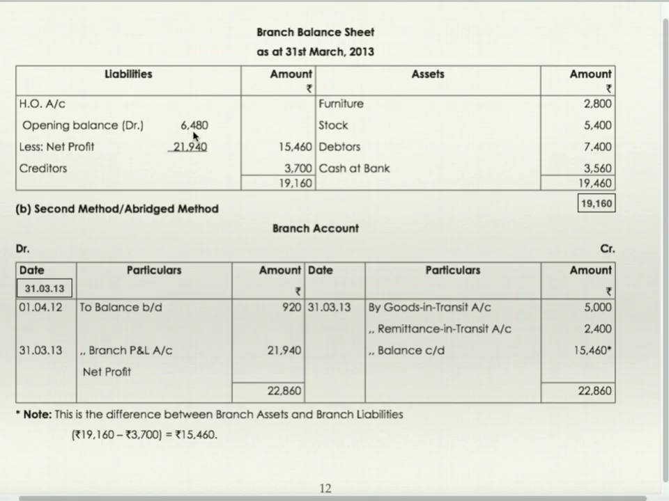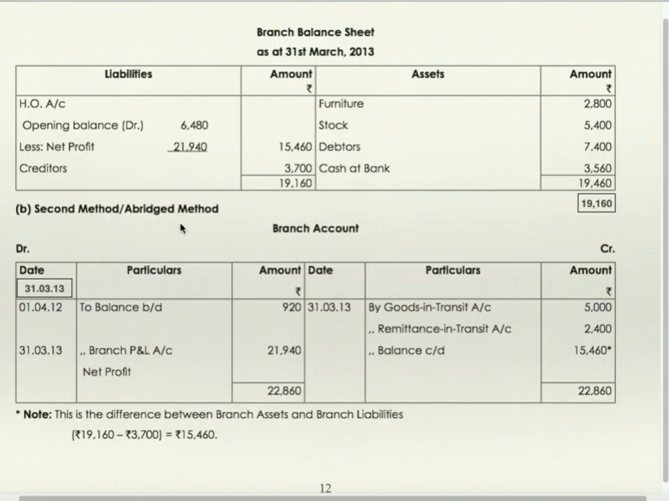This is a debit balance, and this profit is credit. So the net figure will be the net balance. You will get a credit balance. That is the reason why it is to be written on the liability side of the balance sheet. Head office account 15,460. 6,480 debit, 21,940 credit, plus minus. So if you deduct 6,480 from 21,940, you will get this figure. Credit is more, debit is less. So credit balance, it is to be recorded on the liability side.